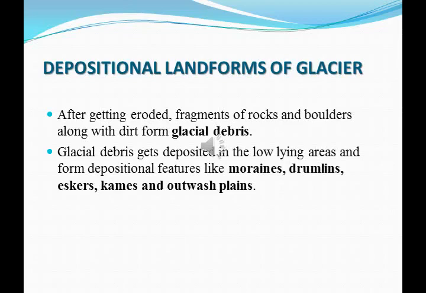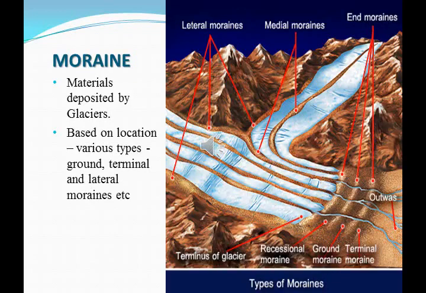Glaciers formed at the higher latitude or altitude region move down to the low lying areas and form depositional features like moraines, drumlins, eskers, kames and outwash plains. So glacial debris gets deposited in the low lying areas and forms depositional features like moraines, drumlins, eskers, kames and outwash plains. First moraine. The materials deposited by the glaciers are called moraine.